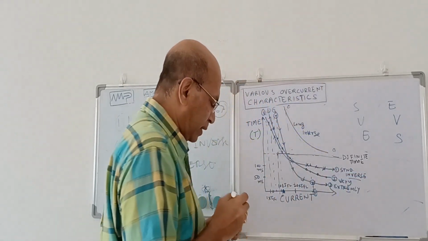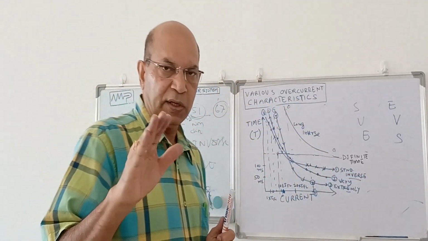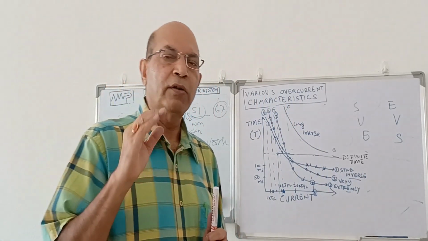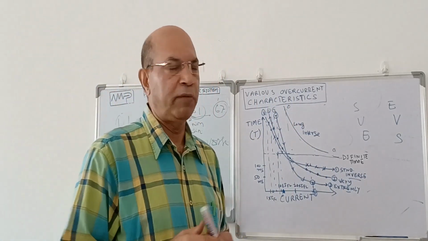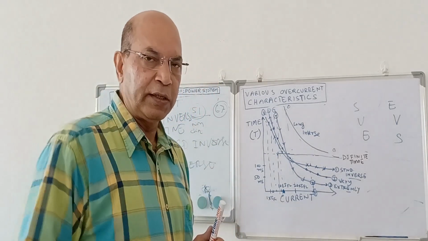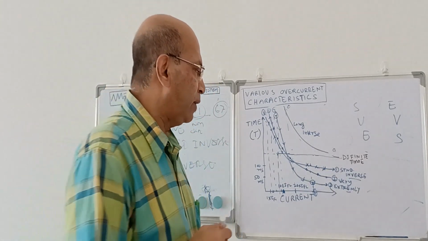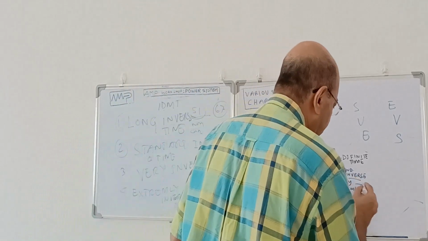And very inverse characteristics we use when the fault current is not depending on the generator fully, it is also depending on the distance of the fault point. As the fault point distance increases, current gradually decreases. In that type of application, we can use very inverse characteristics.